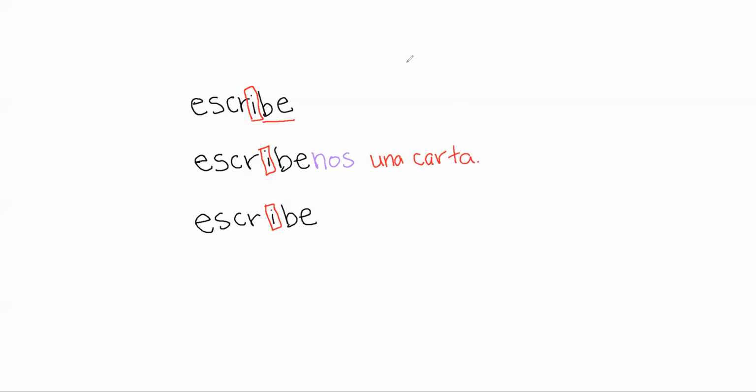Now, because this here is the stressed syllable, still always the same spot as where the syllable is stressed, but I added another syllable here, I am going to have to note that by writing an accent mark above the I. So now the reader knows this is where you need to stress the syllable.